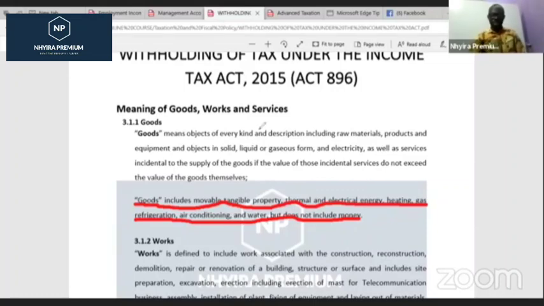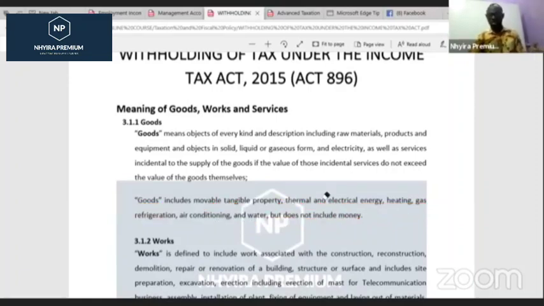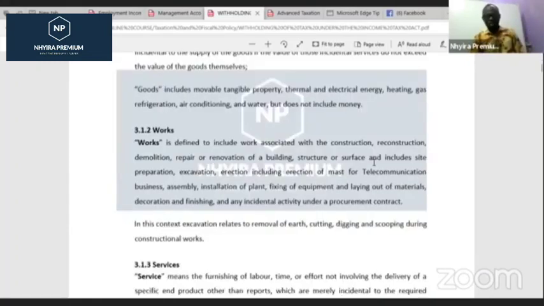Then let's go to the second thing, works. So when we say works, what do we mean by works? When we say works, what do we mean by that? So let's go, works. Works is defined to include work associated with the construction, reconstruction, demolition, repairs, or innovation of a building, structure, or surface, and includes site preparation, excavation, erection, including erection of mast for telecommunication businesses, assembly, installation.